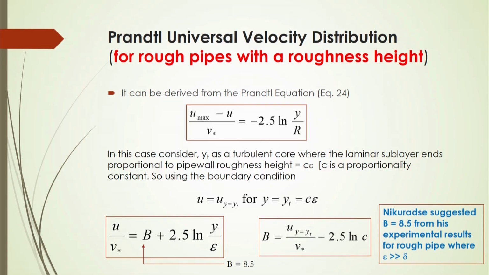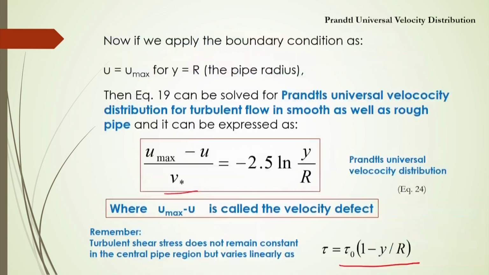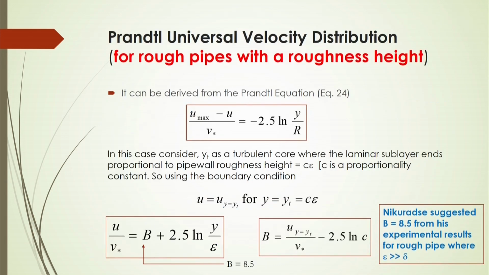If you are considering the radius of the pipe, then you will be able to calculate the maximum velocity, and also if you know the maximum velocity, what will be the velocity distribution there. And also Prandtl universal velocity distribution for rough pipes with a roughness height can also be considered here. So, it can be derived from the Prandtl's equation that is given in equation number 24.